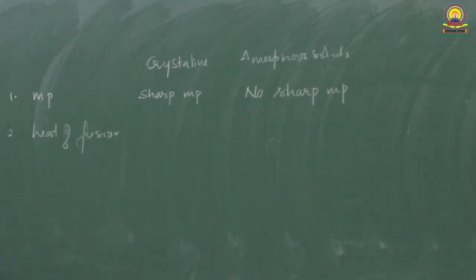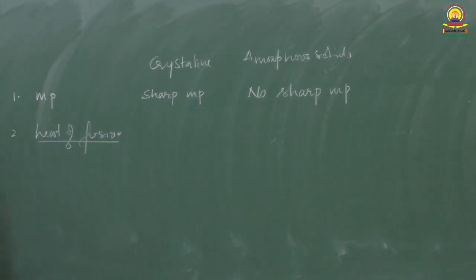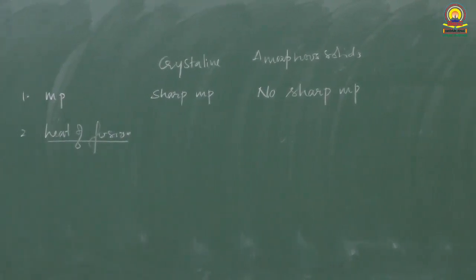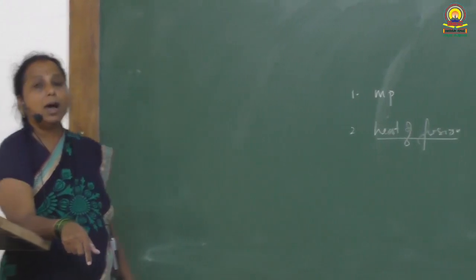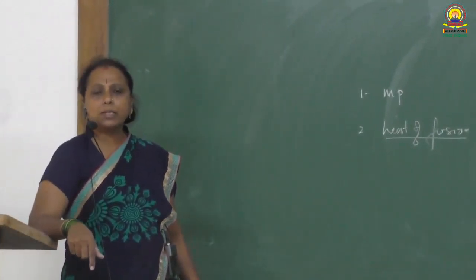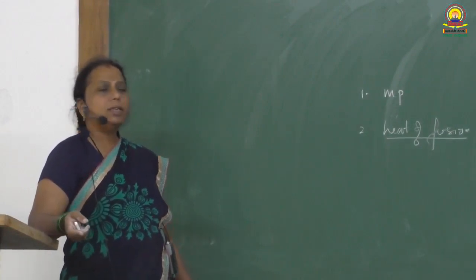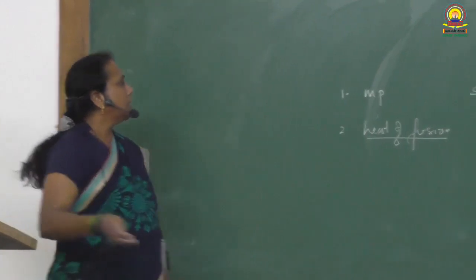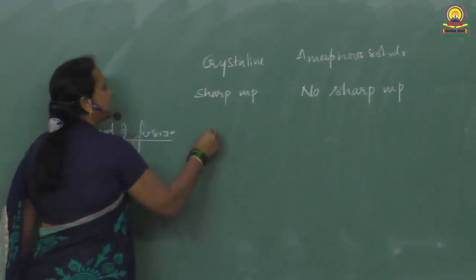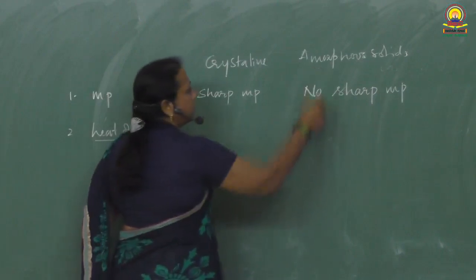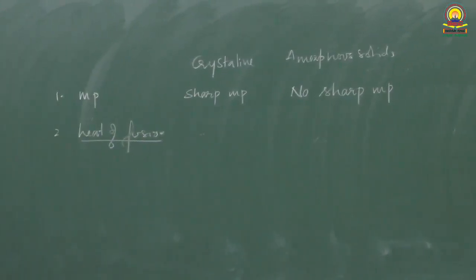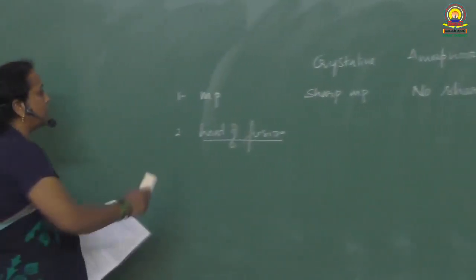Next property is heat of fusion. Enthalpy of fusion, that is the amount of heat required to fuse, means melt, 1 mole of a solid, is called heat of fusion. Or the enthalpy change that takes place when 1 mole of a solid is converted into liquid at its melting point is called heat of fusion. Crystalline solids have a characteristic heat of fusion, and amorphous solids have no characteristic heat of fusion. So like this we can distinguish crystalline and amorphous solids.